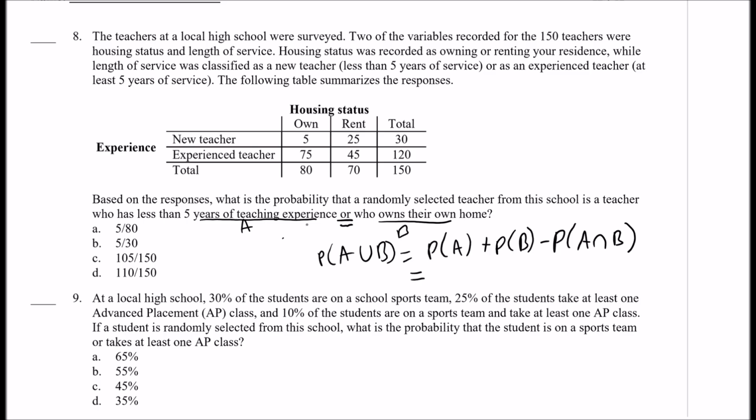So what's the probability of selecting a teacher with less than 5 years of teaching experience? Well, it's 30 out of 150, right? Probability of B. What's the probability of selecting a teacher that owns their own home? 80 out of 150. Minus, what's the probability that we get a teacher with less than 5 years experience and who owns their own home? 5 out of 150. So combine those results together, so you get 110 minus 5, or 105 out of 150.